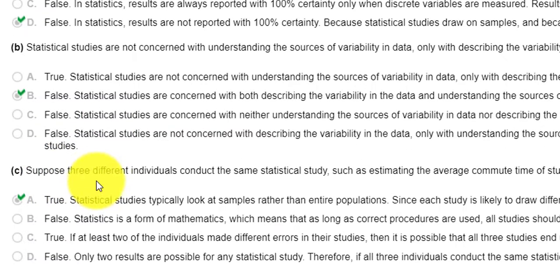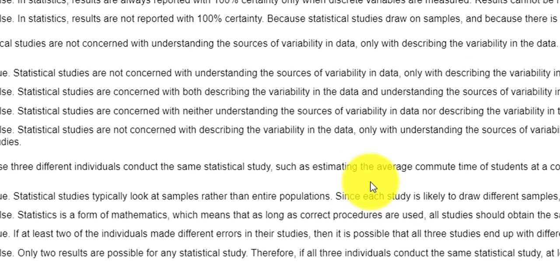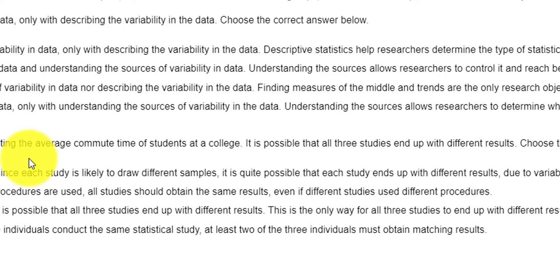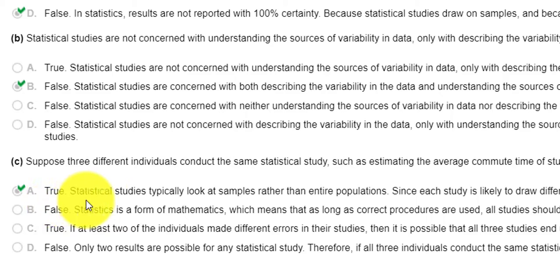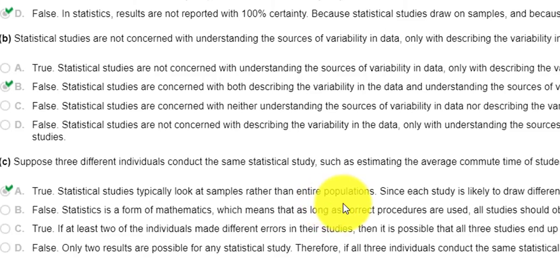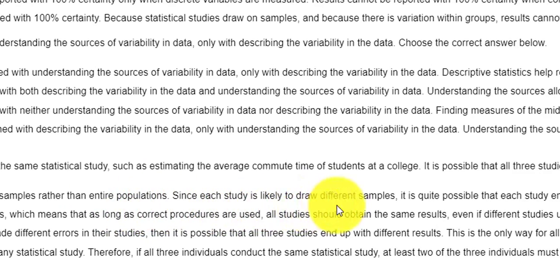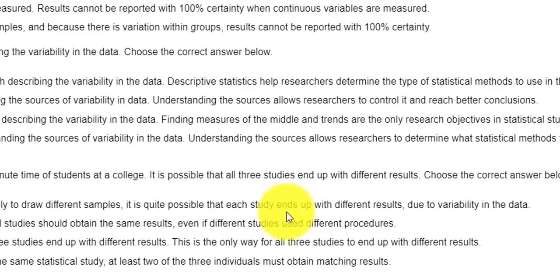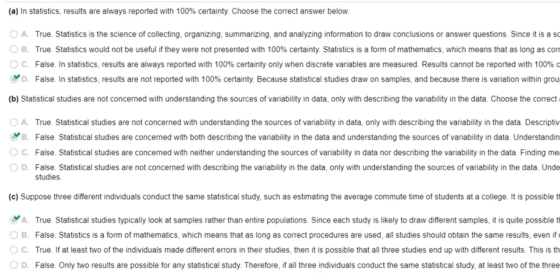Part C, it says, all right, suppose 3 individuals conduct the same statistical study, such as estimating the average commute time of students. So maybe 3 people survey different groups of students to figure out the average commute time. It is possible that the 3 studies will end up with different results, right? That's true, right? Statistical studies typically look at samples rather than the entire populations. So each study is likely to draw different samples. It's possible we're going to end up with different results due to variability in data. Okay.